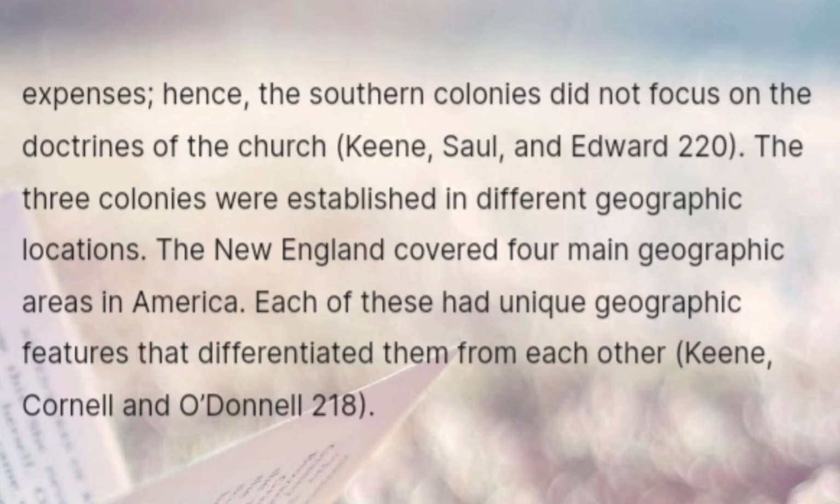The 3 colonies were established in different geographic locations. New England covered 4 main geographic areas in America. Each of these had unique geographic features that differentiated them from each other. Keene, Cornell and O'Donnell 218.